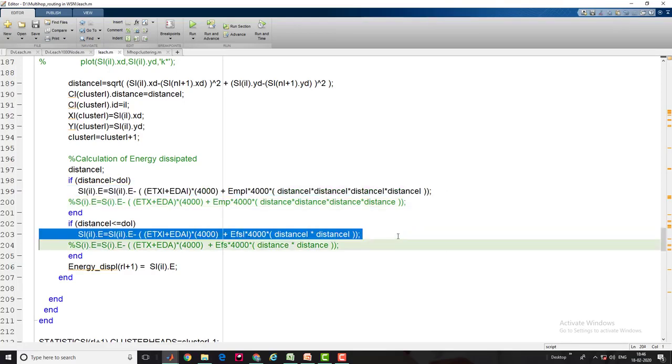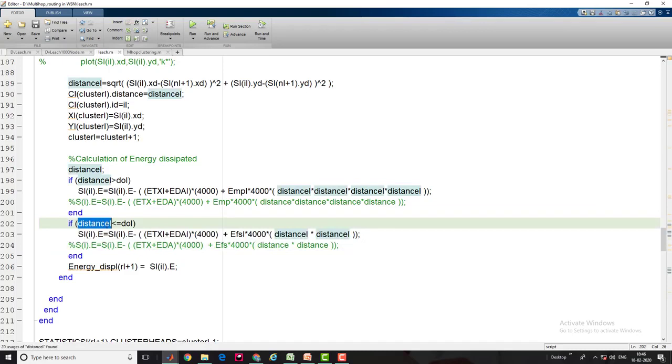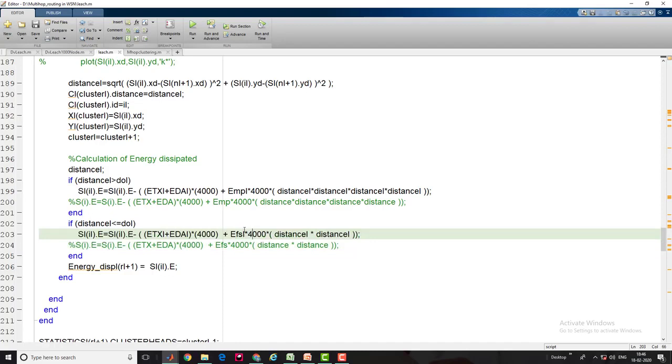While if the distance is less than d0, that means the node to cluster head distance or cluster head to base station distance is less than 87 point something, then free space routing happens, and the coefficient of free space routing is far lesser than the coefficient of multipath routing. That means less energy will get consumed. So now the question is, why do we require multi-hop?